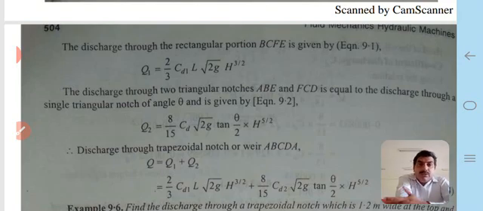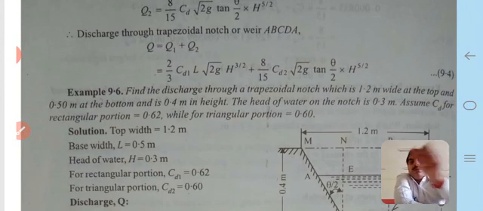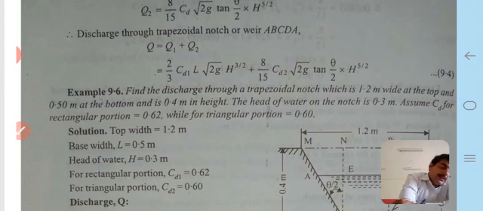capital Q is equal to Q1 plus Q2, which is the summation of both the discharges, that is the triangular part of discharge and rectangular part of discharge, and it is equal to 2 by 3 CD1 L under root 2g H to the power 3 by 2 plus 8 by 15 CD2 under root 2g tan theta by 2 into H to the power 5 by 2, which is the value for the trapezoidal type of notch.